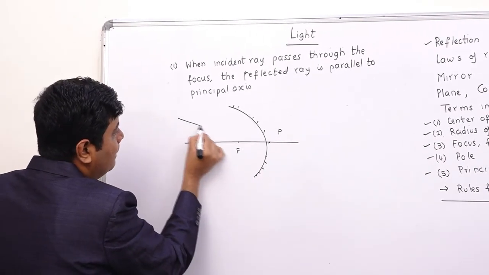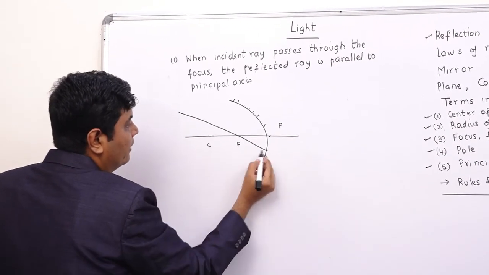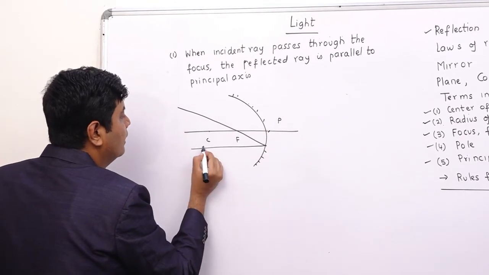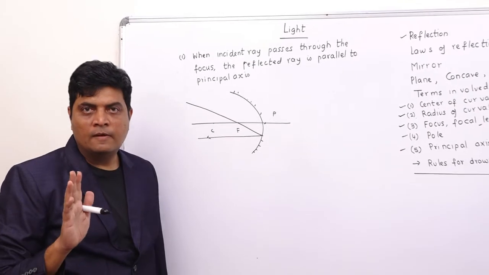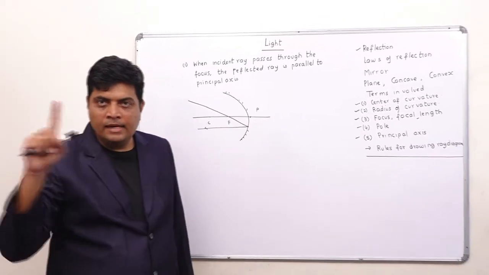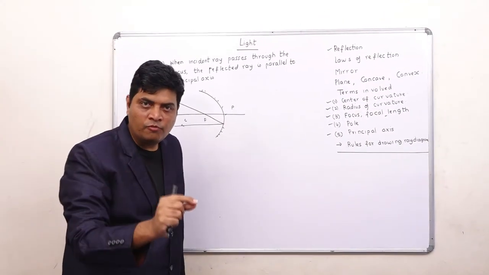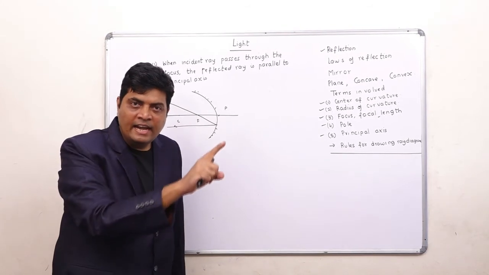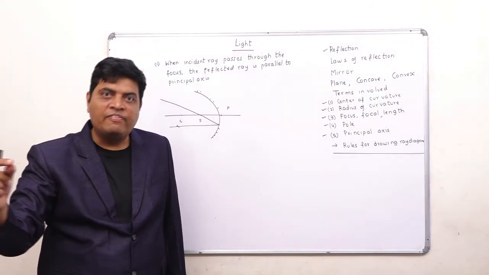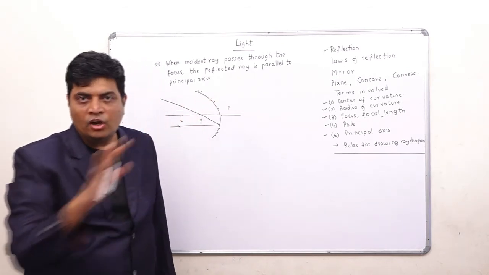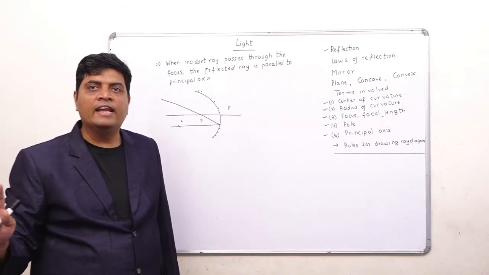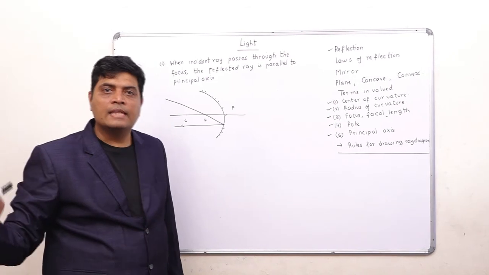When the incident ray passes through the focus, the reflected ray should be parallel to the principal axis. So these are the three rules. When the incident ray is parallel, the reflected ray passes through the focus. When the incident ray passes through the focus, the reflected ray is parallel. And when the incident ray passes through the center of curvature, the reflected ray takes the same path.